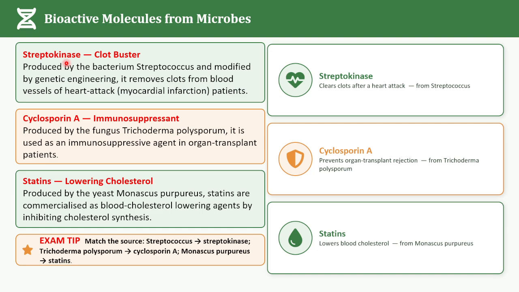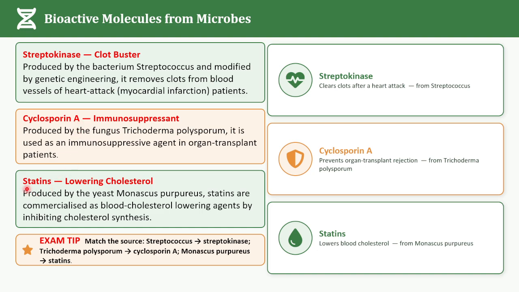Next we are going to see cyclosporin A. It is produced by a fungus, Trichoderma polysporum. It is used as an immunosuppressive agent in organ transplant patients. Let me ask you one question, children. Is cyclosporin A associated with increasing immune activity or suppressing immune activity? Suppressing immune activity is the answer.